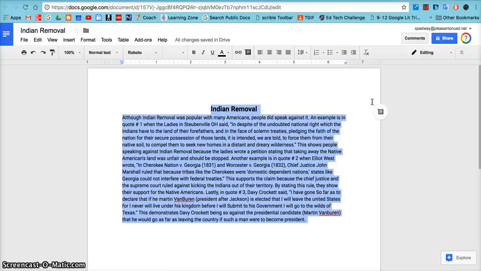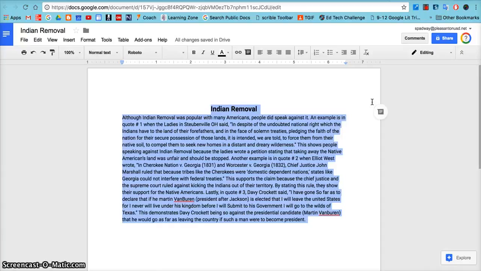Another example is in quote number 2 when Elliot West wrote, in Cherokee Nation v. Georgia in 1831 and Worcester v. Georgia in 1832, Chief Justice John Marshall ruled that because tribes like the Cherokee were domestic dependent nations, states like Georgia could not interfere with the federal treaties. This supports the claim because the Chief Justice and the Supreme Court ruled against kicking the Indians out of the territory. By stating this rule, they show their support for Native Americans.